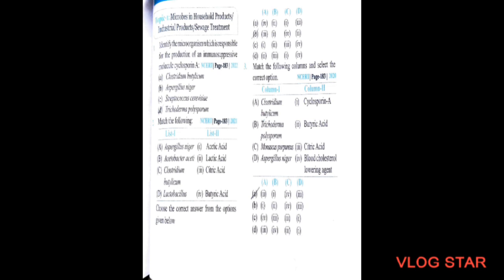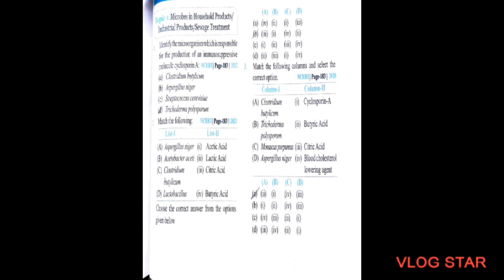Choose the correct answer from the options given below. The options are A. 4213, B. 3142, C. 1234, D. 2314. So the correct option will be option B, that is 3142.